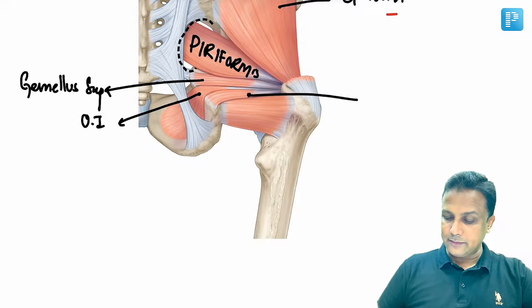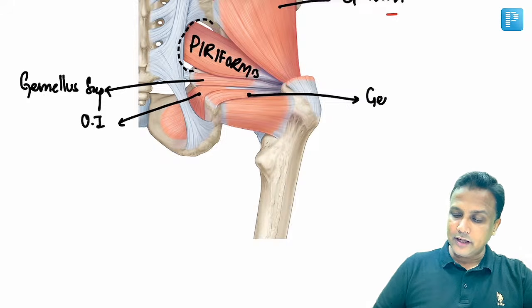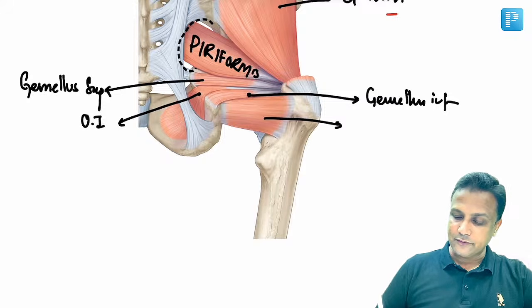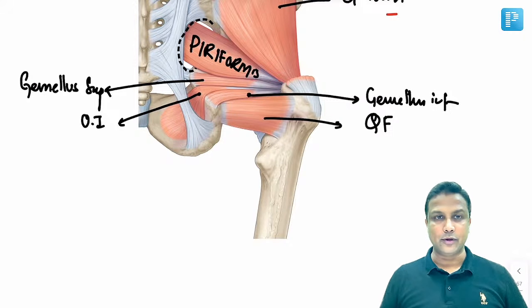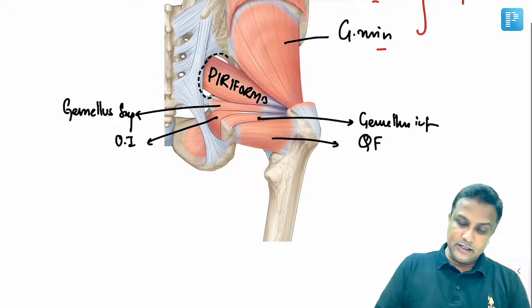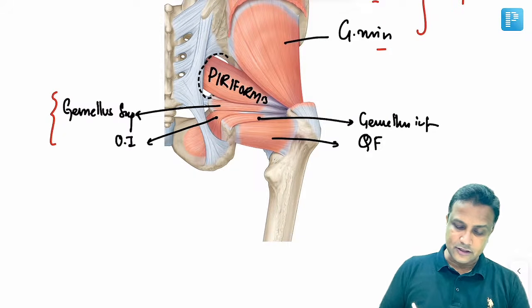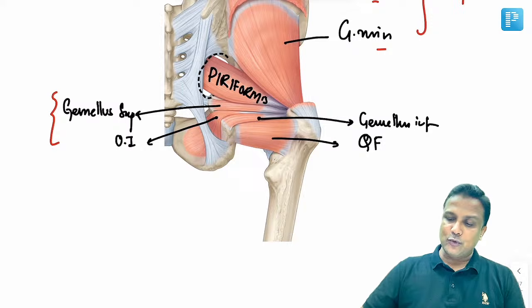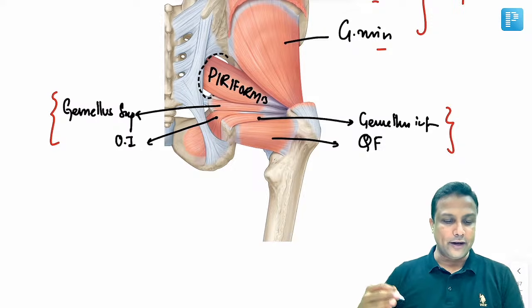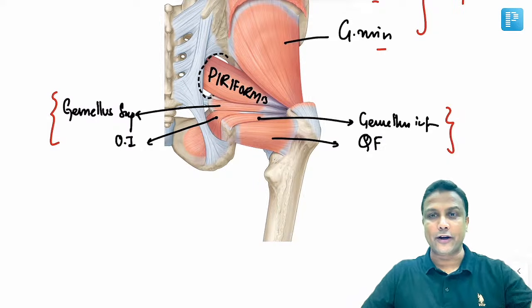And below this will be this muscle, gemellus inferior. This is gemellus inferior muscle, and this rectangle shaped one, again it is quadratus femoris. Quadratus femoris. Fine. And these two will be supplied by the same nerve, sir. Gemellus superior and obturator internus, nerve to obturator internus. And these two will be supplied by the same nerve, nerve to quadratus femoris. Nerve to quadratus femoris, sir.